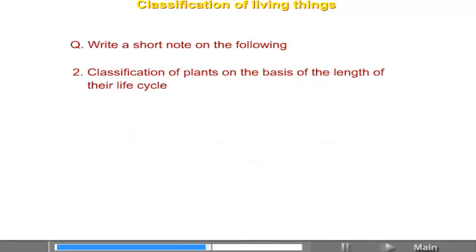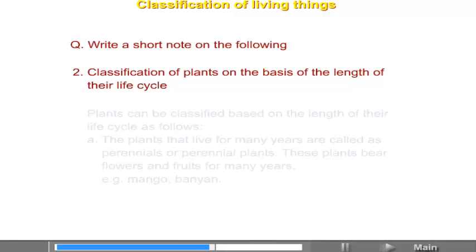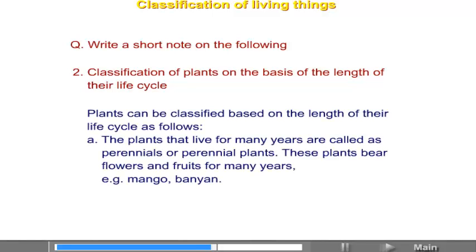Classification of plants on the basis of the length of their life cycle. Plants can be classified based on the length of their life cycle as follows. The plants that live for many years are called perennials or perennial plants. These plants bear flowers and fruits for many years. For example, mango, banyan.